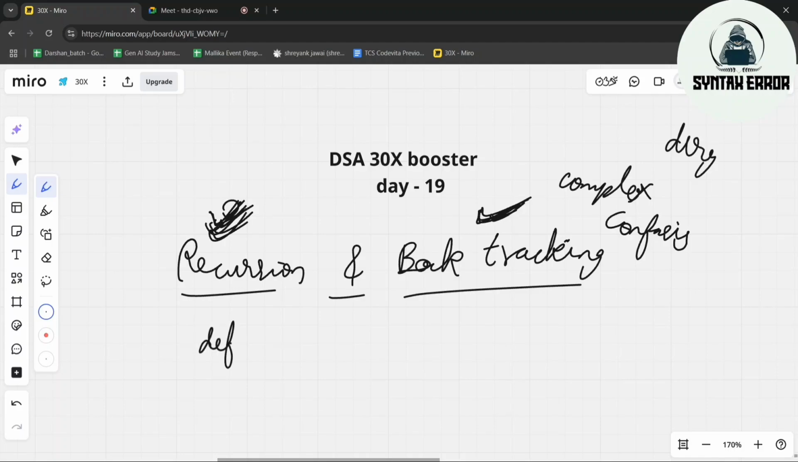You know the definition of recursion, but here I'm asking about the main fundamental things, like how recursion works. If I give questions related to recursion, can you solve them within a few seconds? Do you know the concept clearly? Have you solved a few questions related to recursion? If yes, then we will start backtracking, or else we will start from recursion itself, from scratch, from basics.